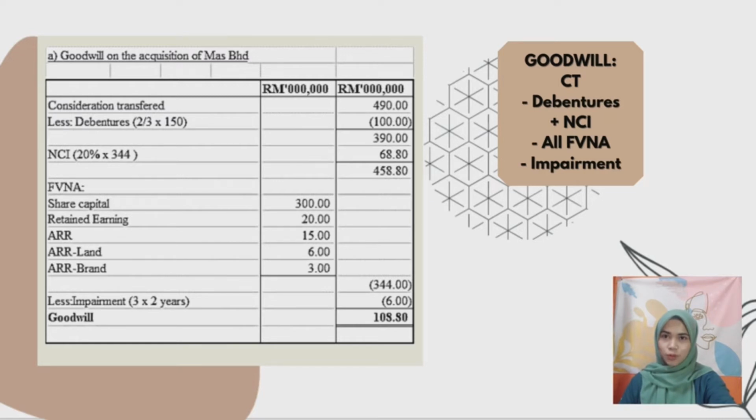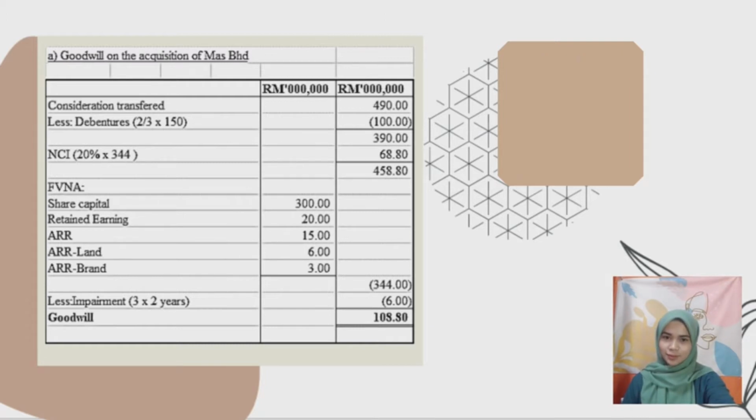Lastly, we minus the impairments from the additional information. So, we got the goodwill amounting to RM108.8 million.